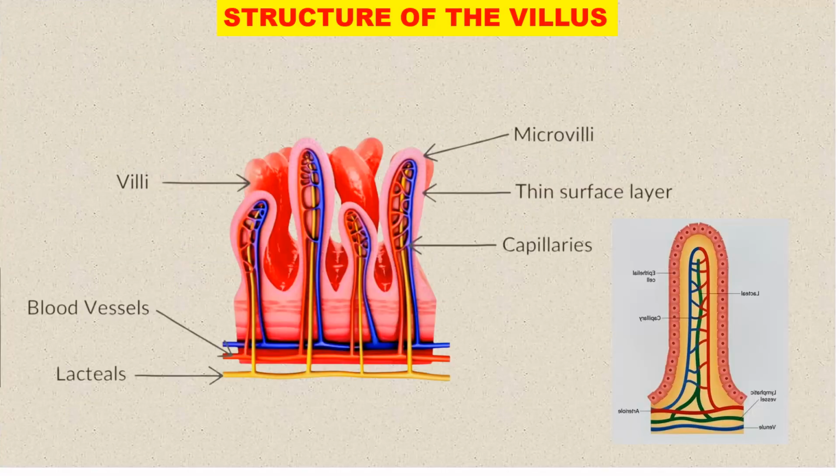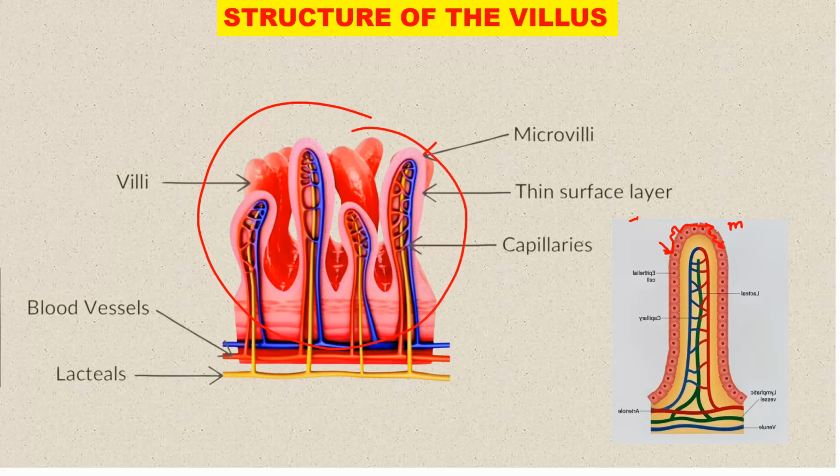Okay, now this is the structure of a villus. The structure of a villus looks like this. This is just one, but of course there are a lot of villi. As you can see, finger-like projection, finger-like projection, finger-like projection. Now on the outer part of these, we have the epithelial cells, and that is where you find microvilli. So these are villi, but on the surface you find microvilli.